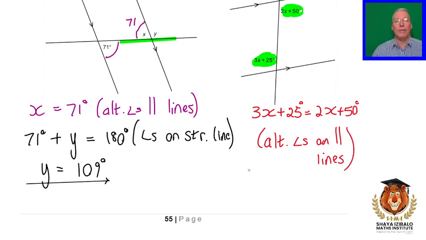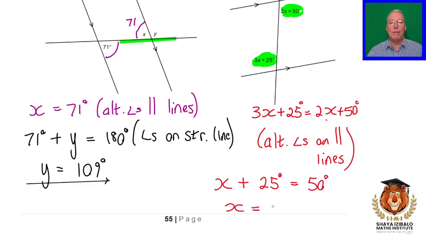Okay, now we need to solve this equation. We've got x's on both sides. That doesn't matter. Let's subtract 2x from both sides. If I subtract 2x from the right-hand side, all I'm left with is 50 degrees. If I subtract 2x from the left-hand side, instead of having 3x, I'm just going to have 1x. All right, now we want to solve for x. Let's subtract 25 from both sides. 50 minus 25 is 25. And there's our answer.